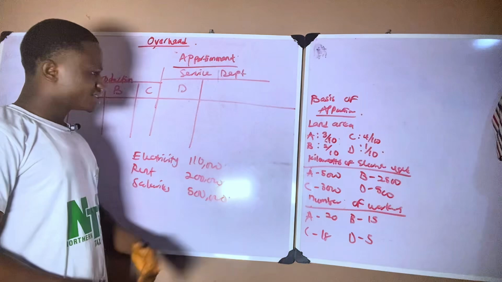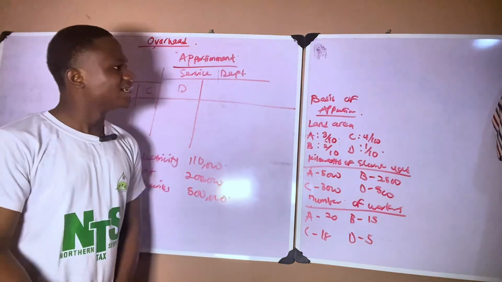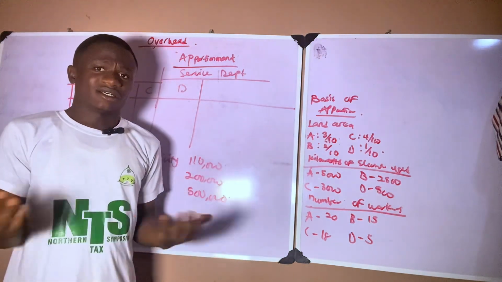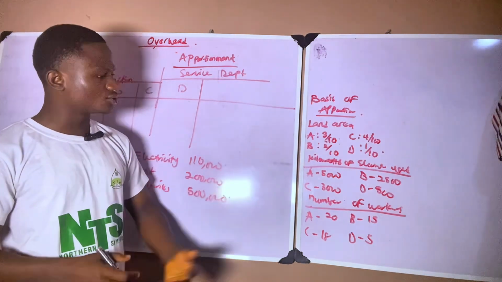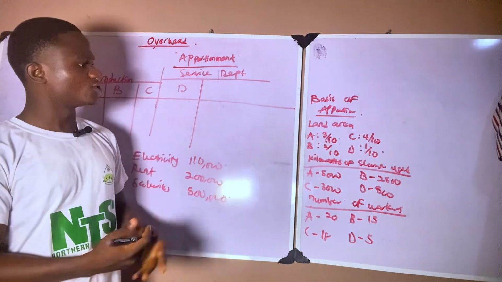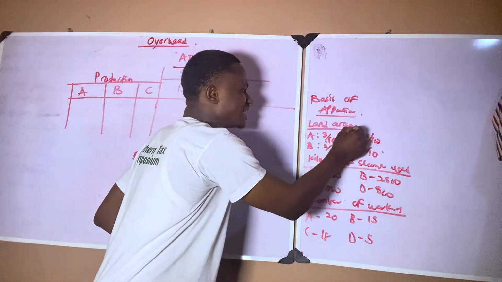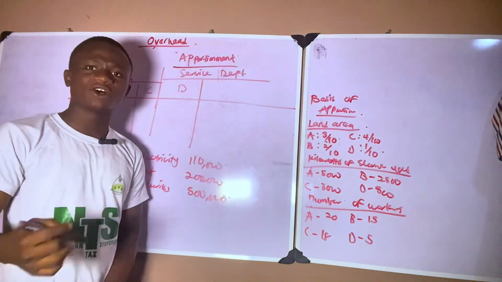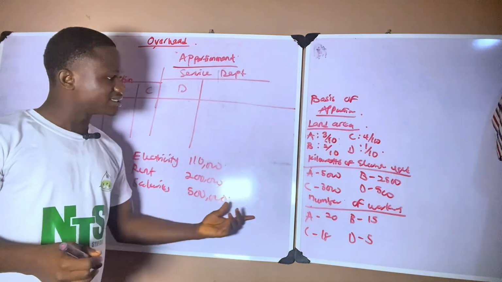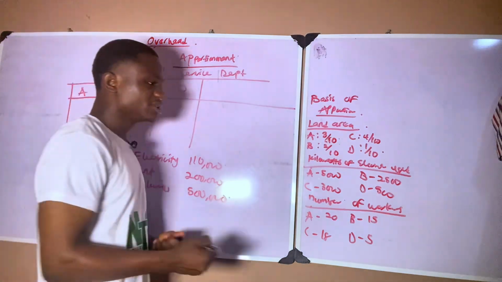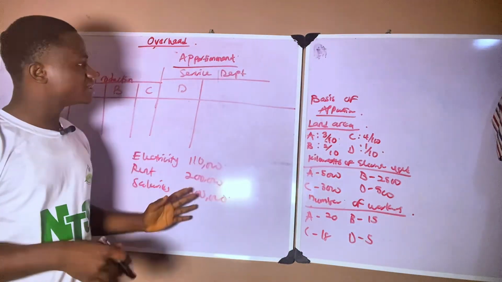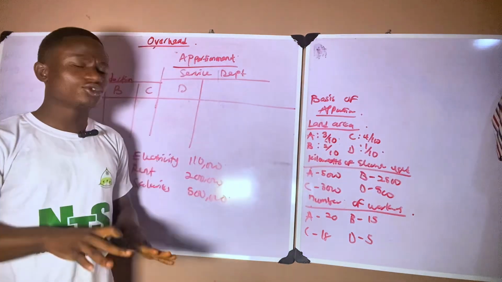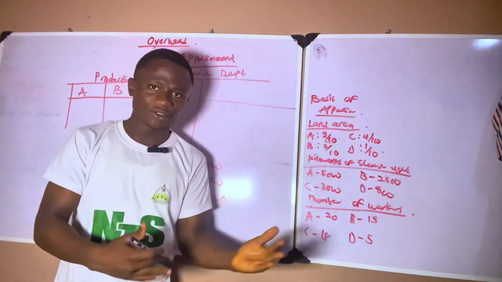So rent, what about rent? What's the best thing that is available here to share rent? Is it land area? Is it kilowatt of electricity? Is it number of workers? Of course, you agree with me that it is land area, the area of land occupied. And what is the best thing here to share salaries? You agree with me it is number of workers. So this is basis of apportionment. Apportionment is actually very simple, but I'm going to talk about the hard part of it.